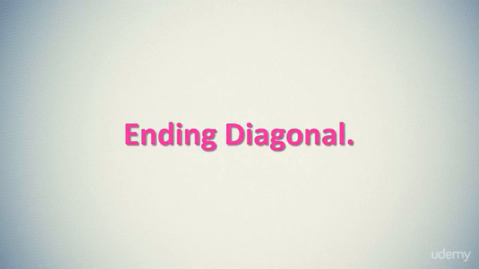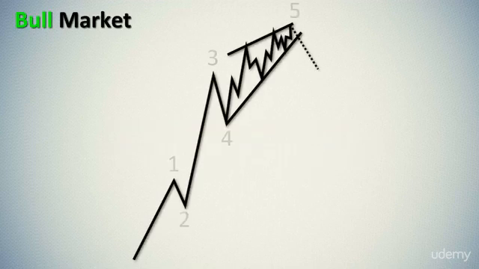Ending diagonal. Ending diagonal is a special type of wave which occurs mostly as a wave 5. This happens when the preceding move has moved too fast and too far. You may also notice these formations in a few waves of C belonging to a simple or more complex corrective formation, ABC, which will be further discussed in this course.